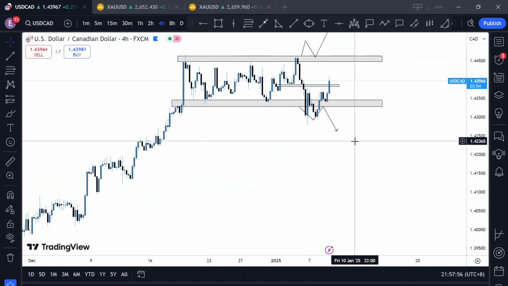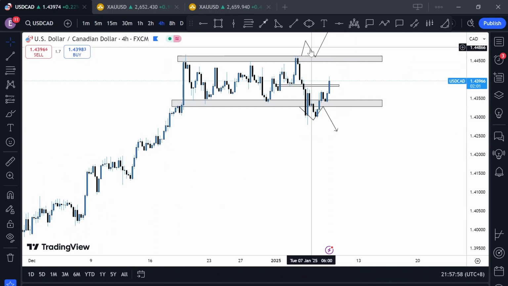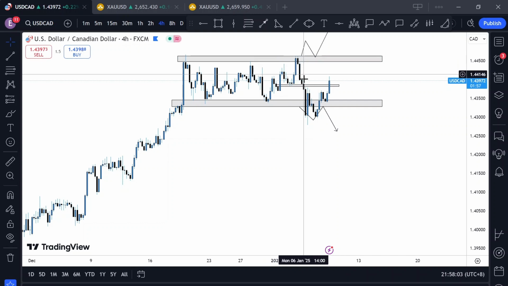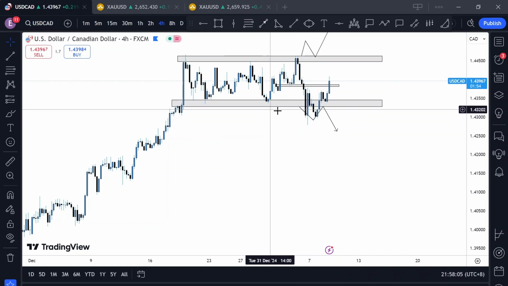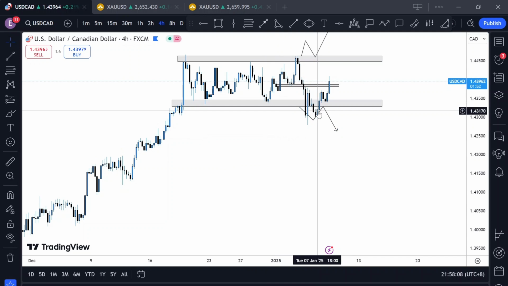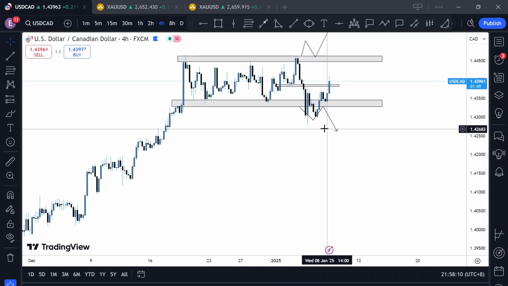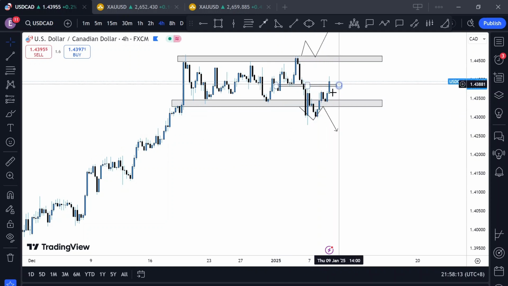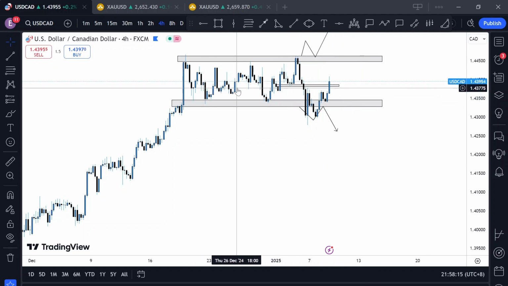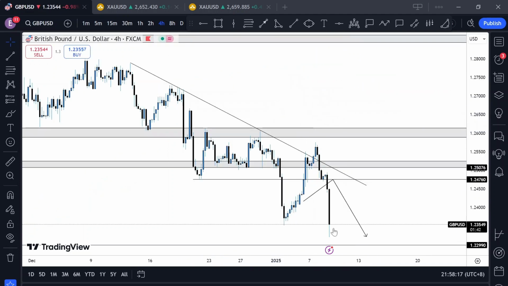And USD CAD, this was the funniest of all. My anticipation was for price to break above these regions at market open, but we just saw price sell off and even looked like it was about to start selling from 1.43 downwards. But as you can see, it's bulling back up, which shows a reverse correlation to Pound USD selling off here.